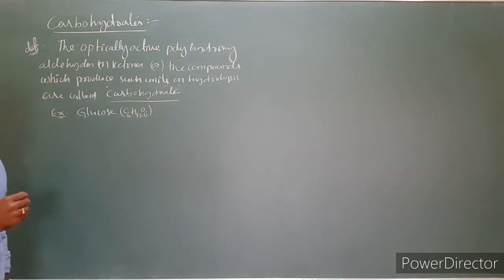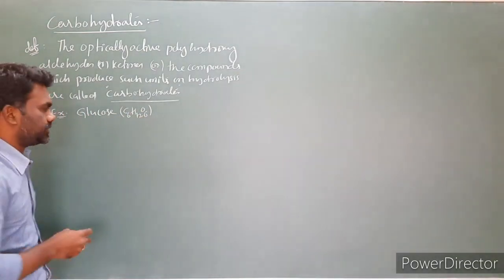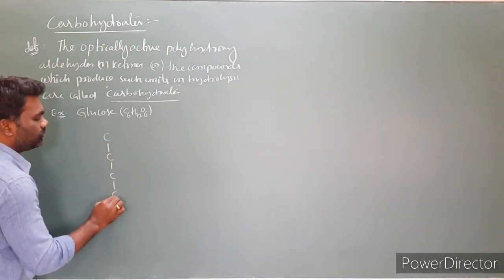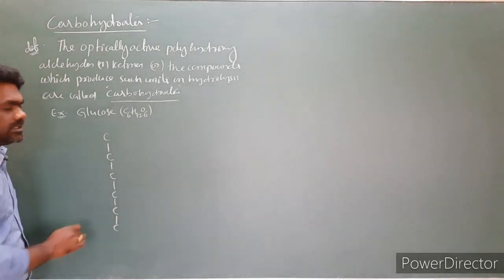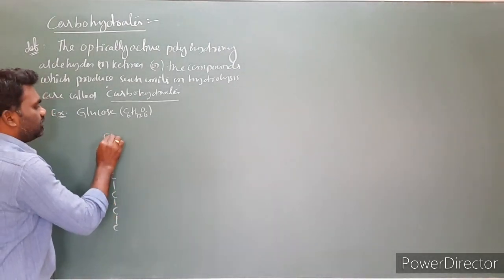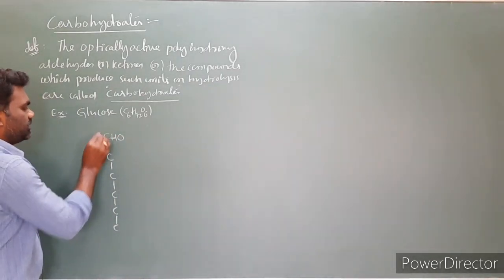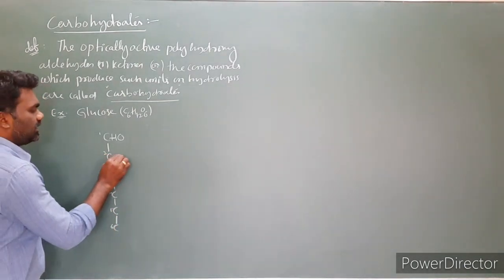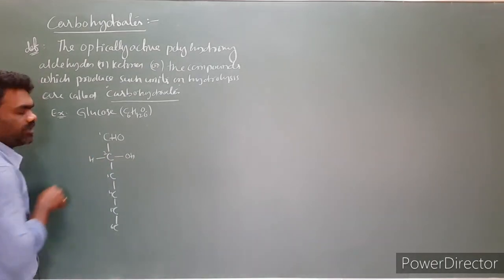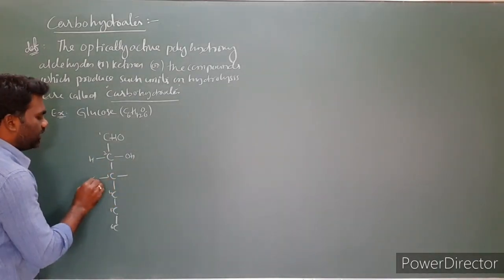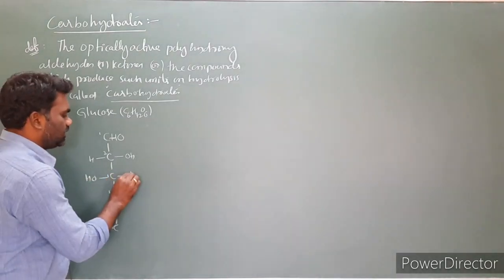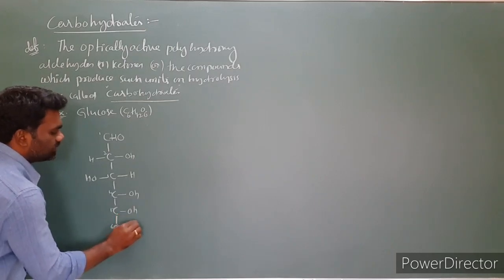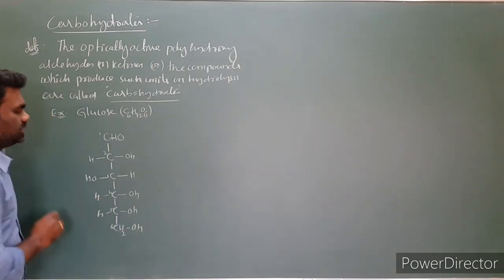C6H12O6. Glucose is C6H12O6. So first we have to write the structure of glucose. 6 carbons are there. I am writing the first carbon, this is the second, third, fourth, fifth and this is the sixth. 6 carbons in a straight chain. Then at the first carbon there is a CHO group. At the second carbon OH is on the right hand side, hydrogen is on the left hand side. At the third carbon OH is on the left hand side, hydrogen on the right hand side. In all the remaining carbons OH is on the right hand side, and the last one is CH2OH. So this is the structure of glucose.